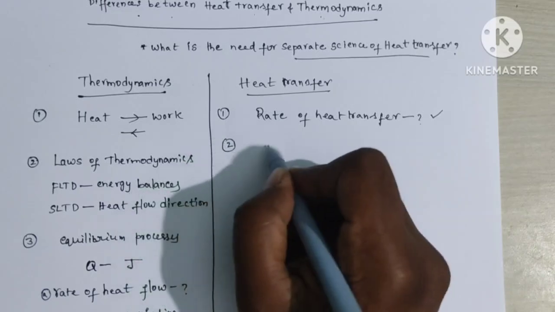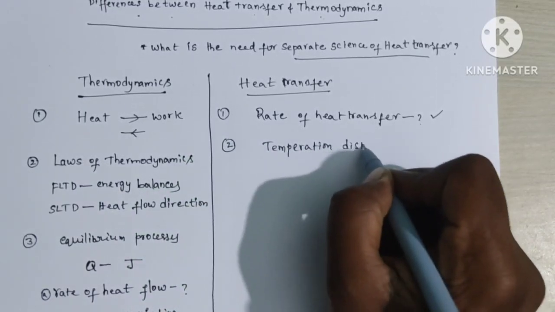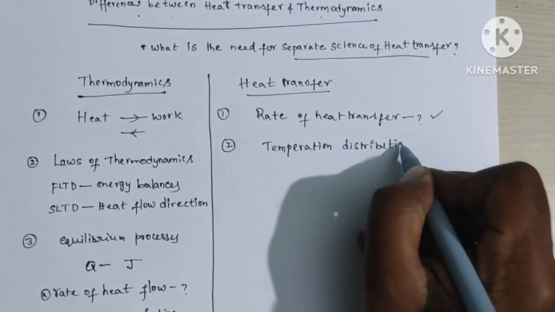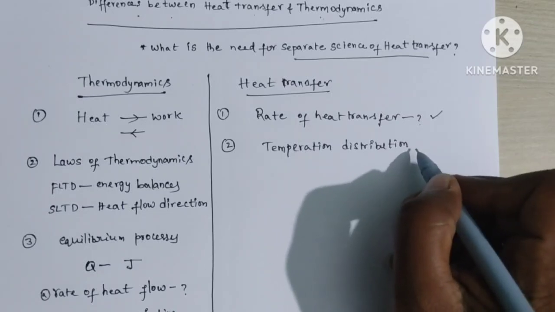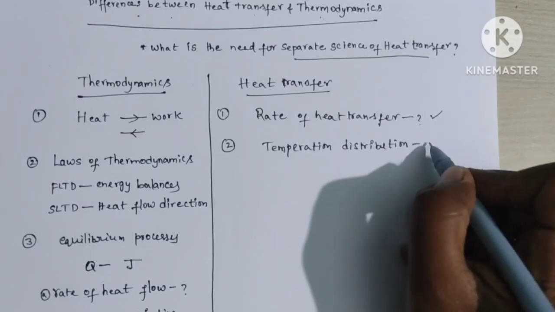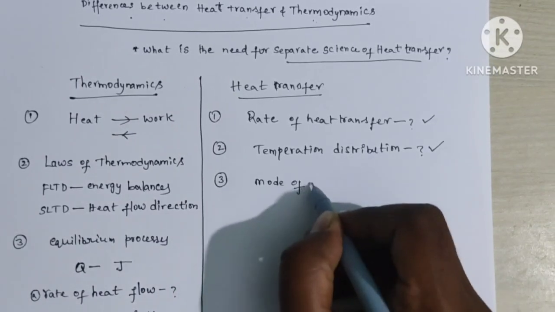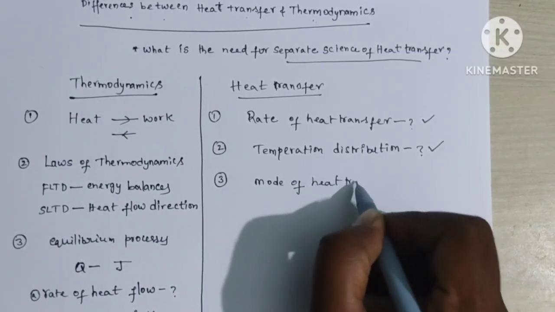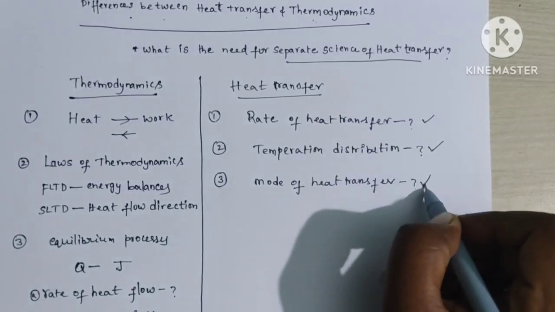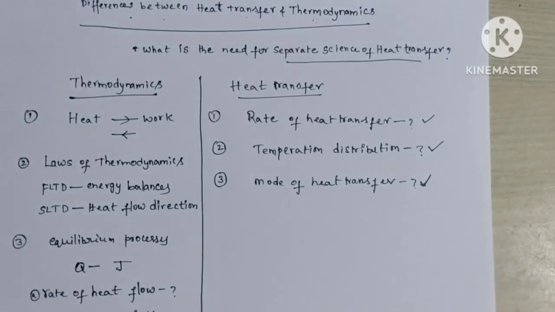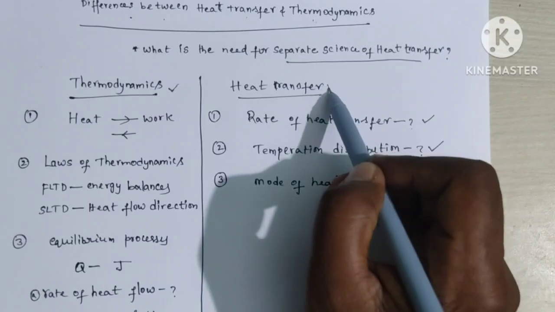Second, temperature distribution, nothing but temperature profile in that body during the heat transfer, is to be determined. Third one, mode of heat transfer. In which mode heat is transferred from one body to another body is also determined by using rate equations. That is the major differences between thermodynamics and heat transfer.